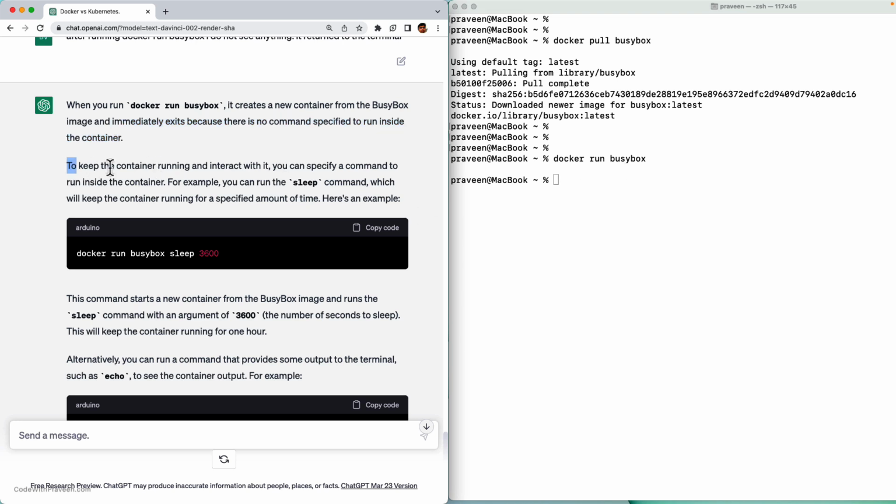Okay. To keep the container running and interact, you can specify a command to run inside the container. I just want to try out with a sample and I hope it has given me an example as well. For example, you can run the sleep command, which will keep the container running for a specified amount of time. Okay.